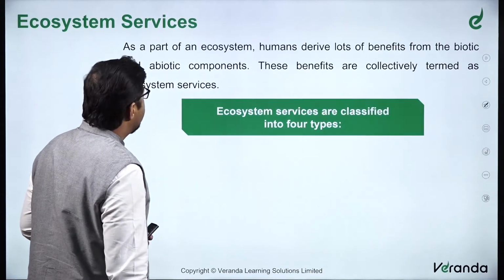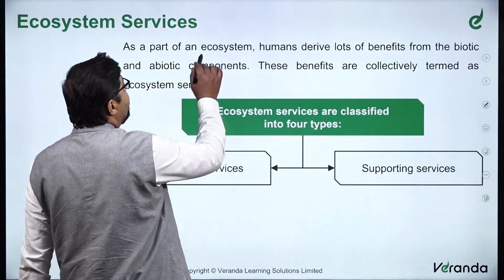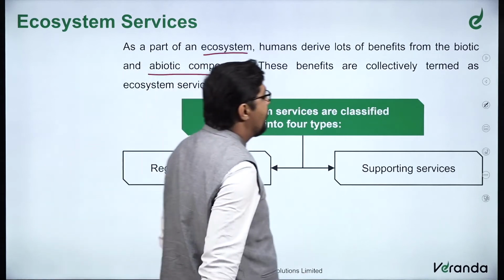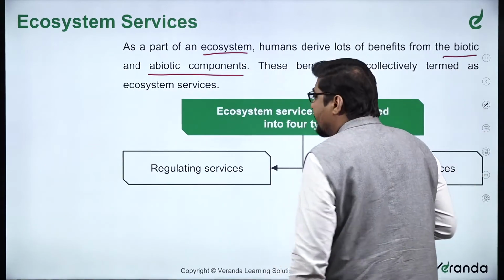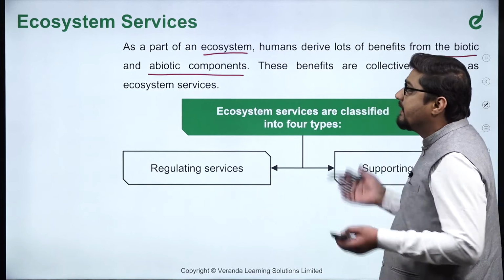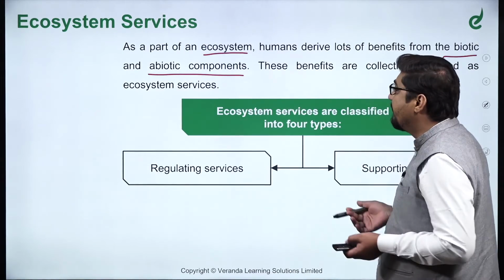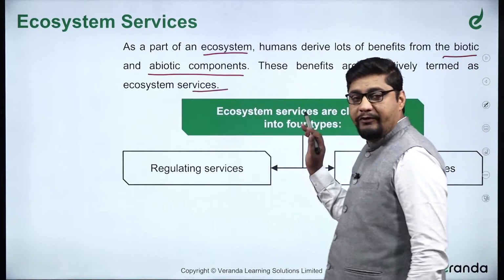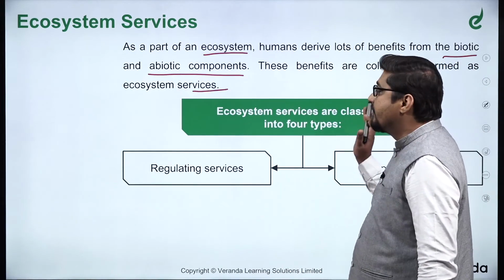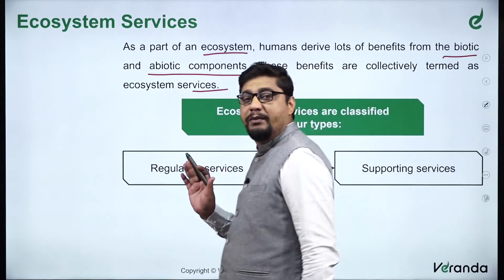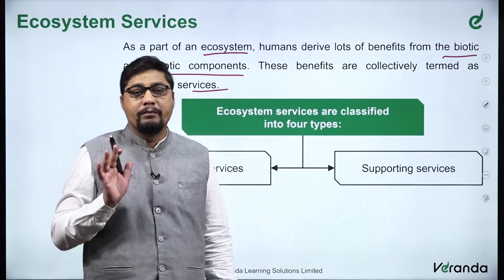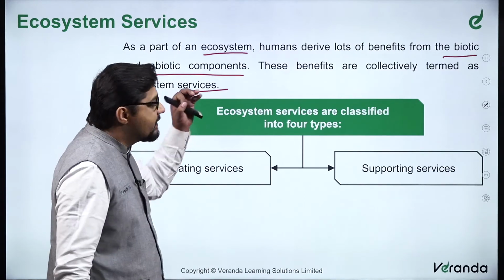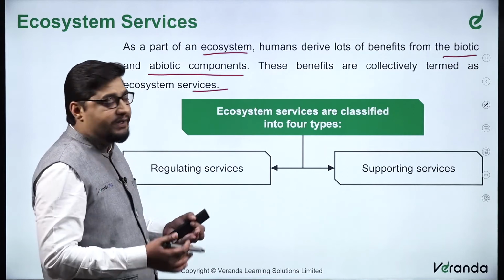Now, what are ecosystem services basically? As a part of an ecosystem, humans derive a lot of benefits from the biotic and abiotic components, we all agree. Living organisms as well as non-living components create our ecosystems, and we benefit a lot from this. These benefits are collectively termed ecosystem services. It's a very simple definition, right? Whatever benefits we derive from biotic as well as abiotic components are known as ecosystem services.